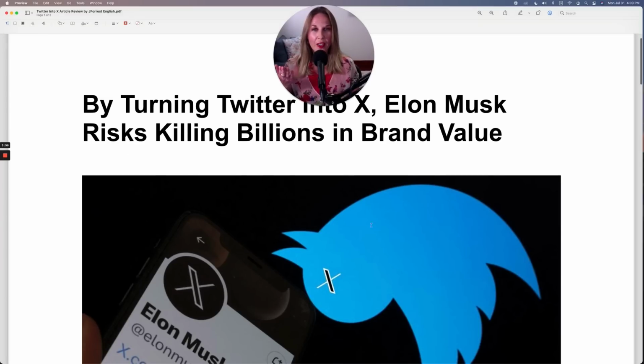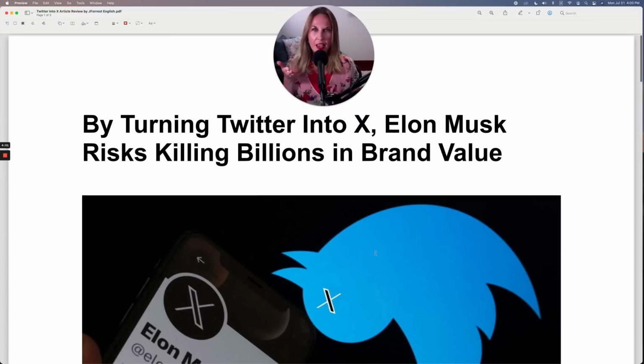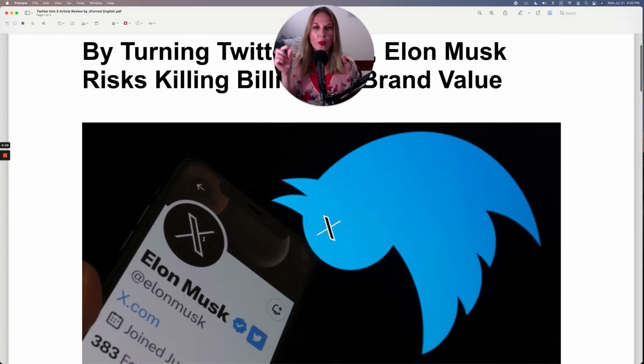Did you hear that Twitter is no longer called Twitter? It is now called X. So as you can see on this platform, this is the logo, the new X logo, which replaces the bird that everybody knows from Twitter.